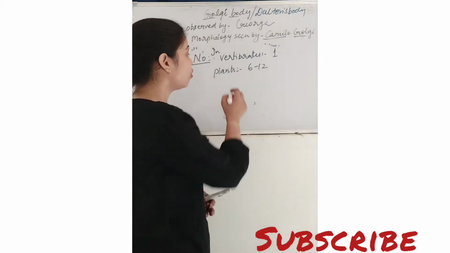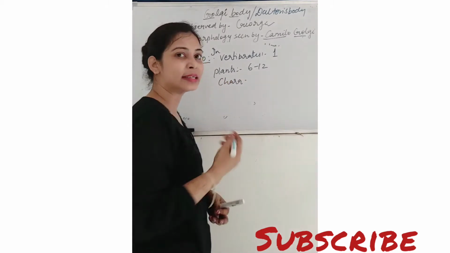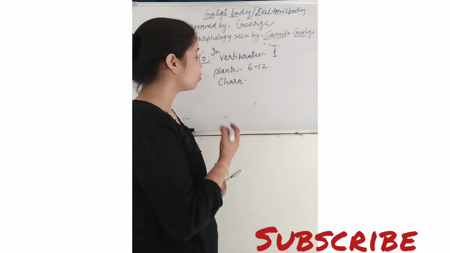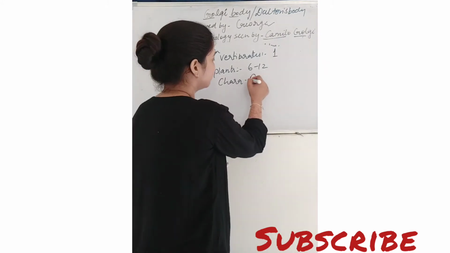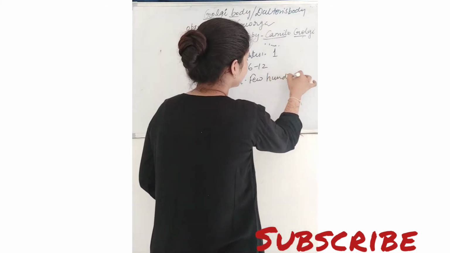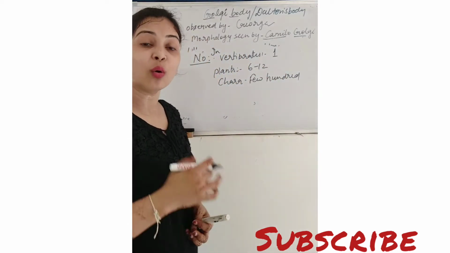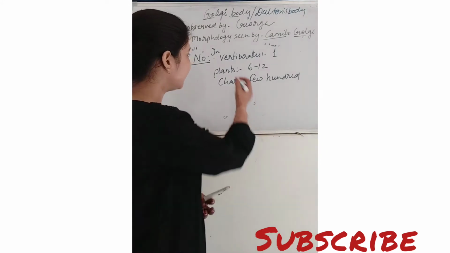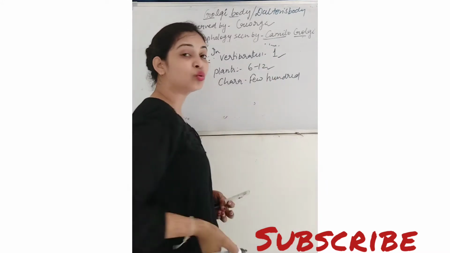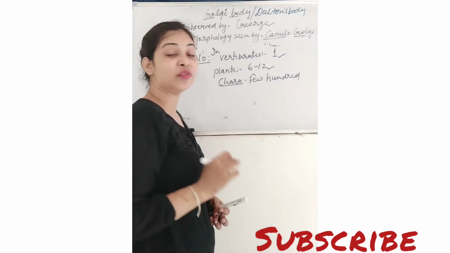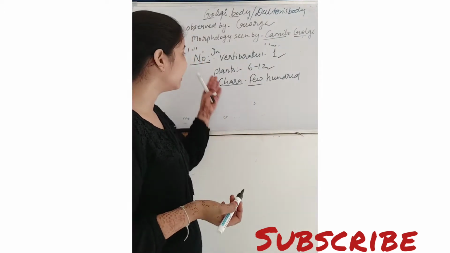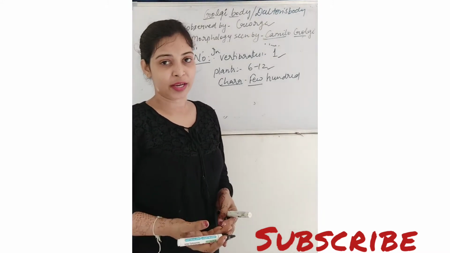In case of Chara, which is a type of algae, in its rhizoidal cells the number can be high, a few hundred. So you can see the number of the Golgi body also varies.